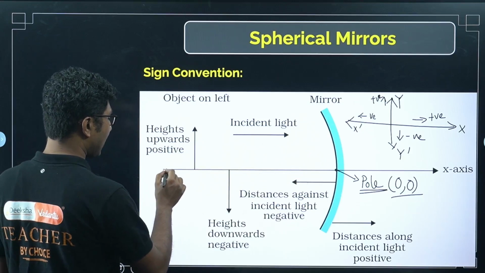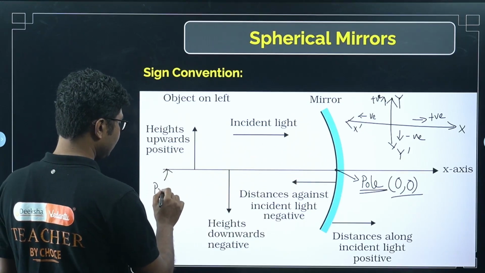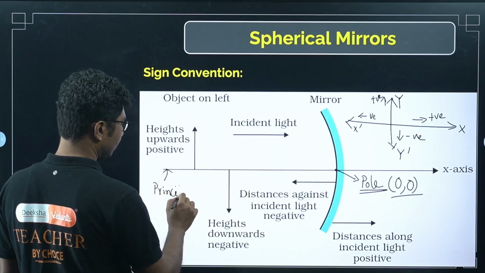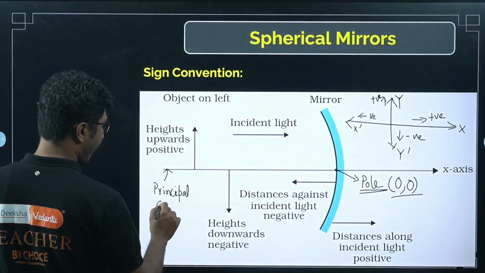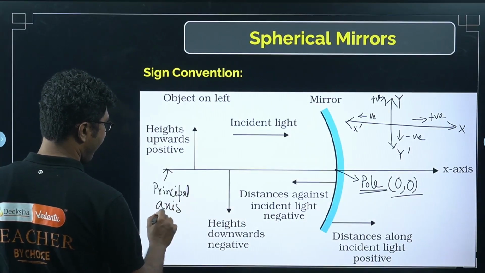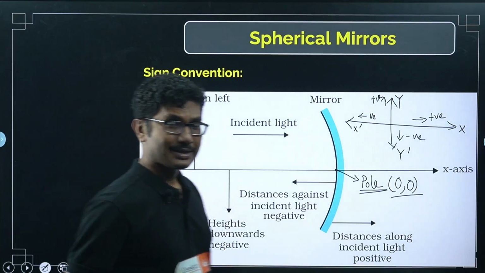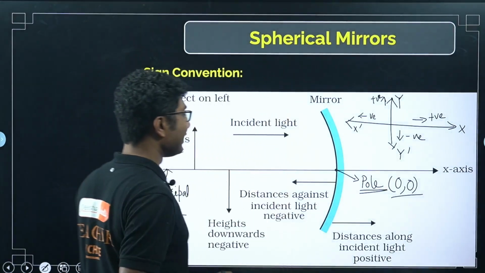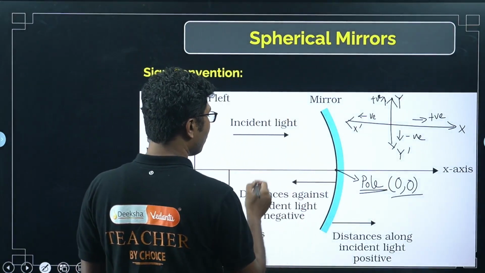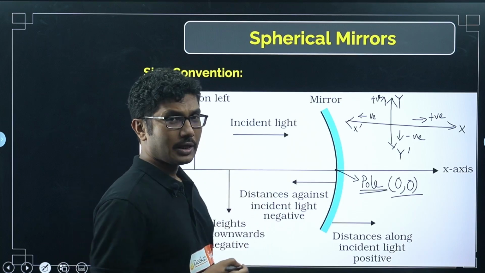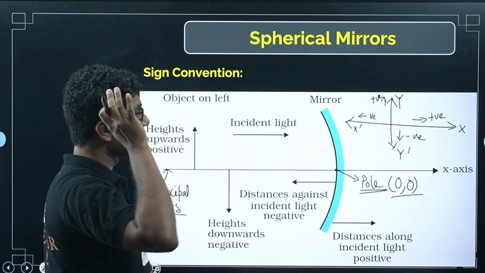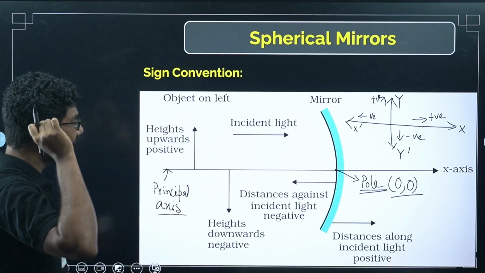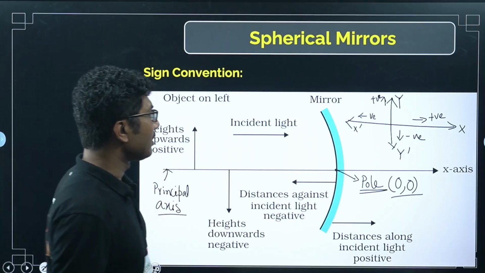This is called the principal axis, and this principal axis is passing through the pole, passing through the focus, okay. I hope you know what the focus is. I will be discussing that in a short while, but first you should remember that